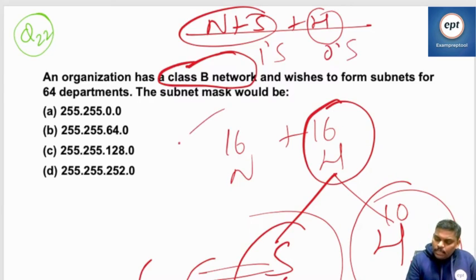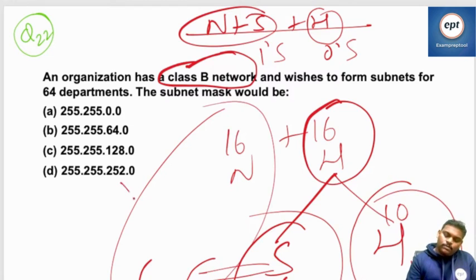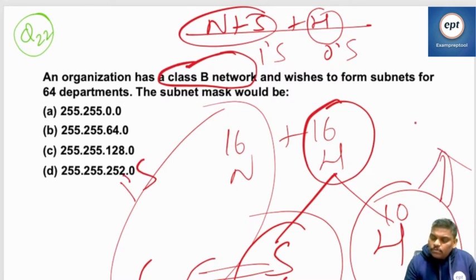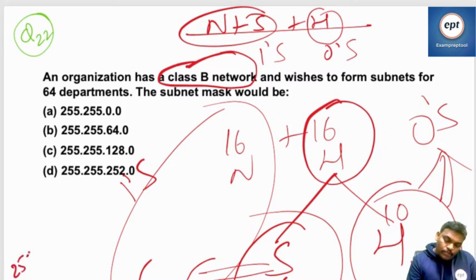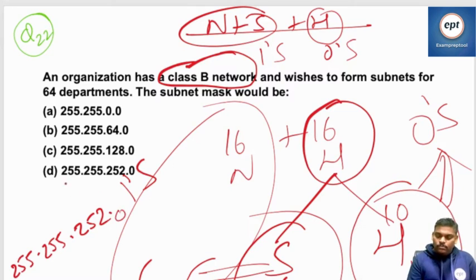So this is 16 plus 6 ones, host part zeros. 22 ones: 255.255.252.0. 16 plus 6, 22, lastly zeros. D.